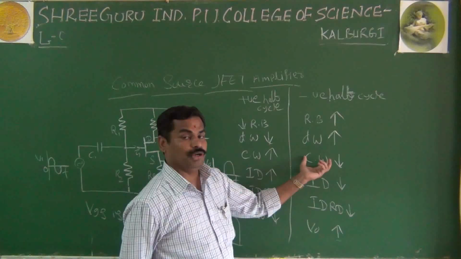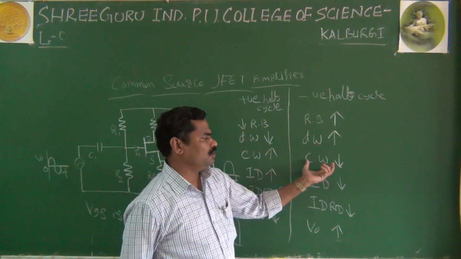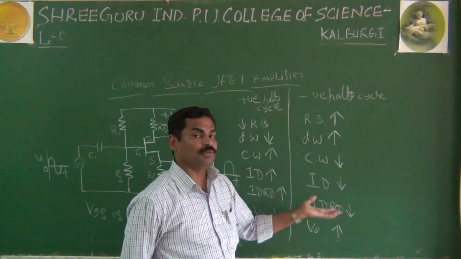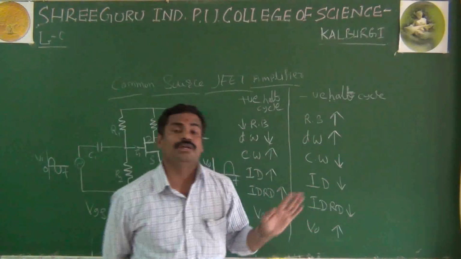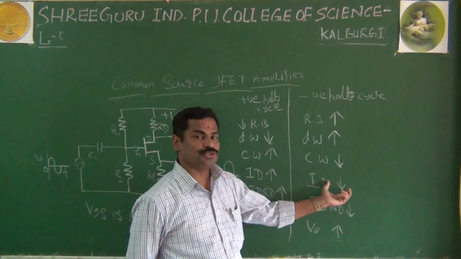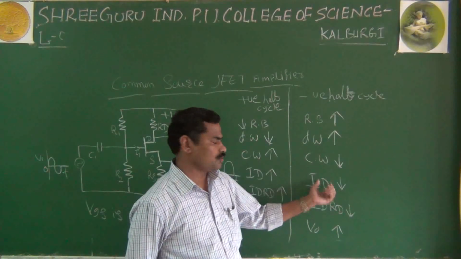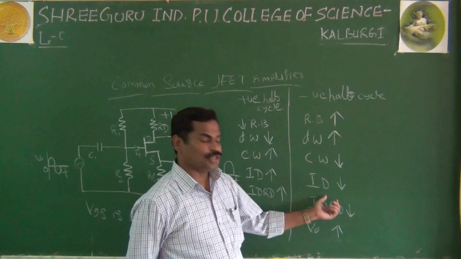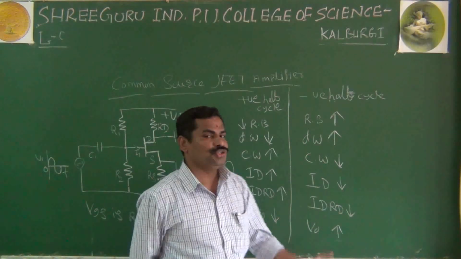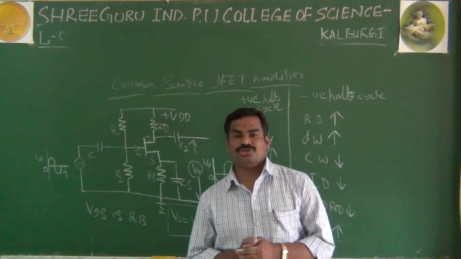The channel width decreases, or the channel width will be reduced. Because the channel width reduces, fewer electrons move from source to drain. Very few electrons move from source to drain. That's why ID, the drain current, reduces, and because ID reduces, the voltage across RD also reduces, and finally the output voltage increases. This is about the working of your common source JFET.